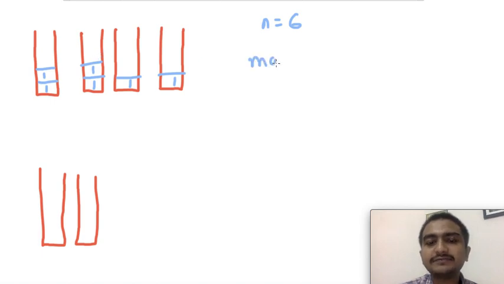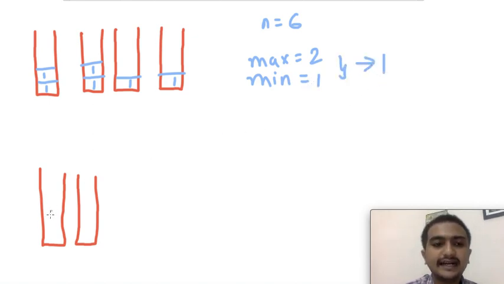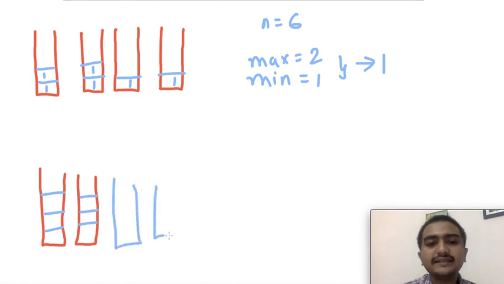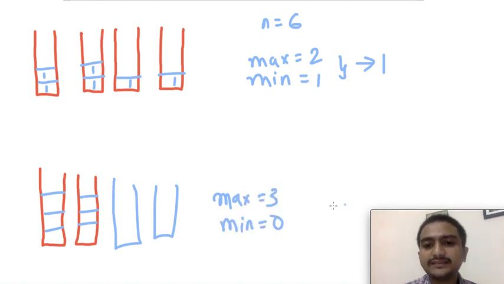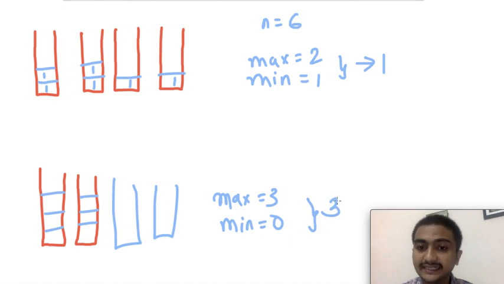So here the max will be 2 and the min will be 1, and then the difference will be nothing but 1, right? But suppose you decide, okay, what I will do is fill 3 in each of the buckets, but the other 2 I will keep empty. Then the maximum here will be 3 and the minimum will be 0. Then your answer will be 3 minus 0 is 3, and then you have to square this, right?